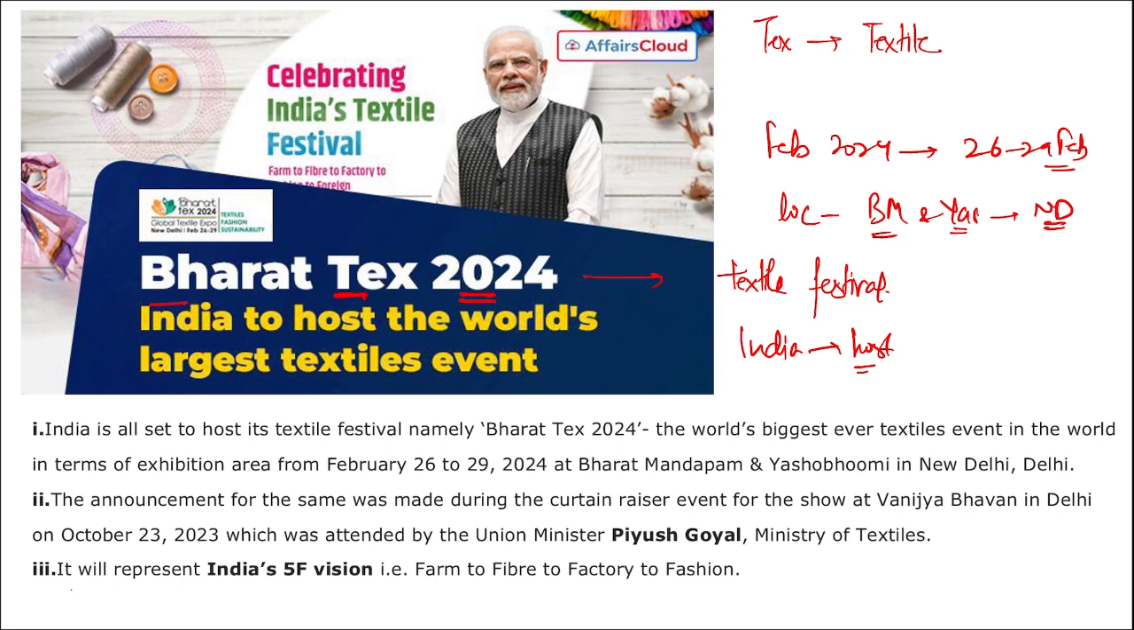Apart from this, remember here, India will represent India's 5F vision, that is farm to fiber to factory to fashion. Right? Then apart from this, the Expo will be organized by the consortium of 12 Textile Export Promotion Councils with the support of the Ministry of Textiles. And as we just saw, if we revise, Bharat Tex 2024, the world's largest textile event, is going to be held in New Delhi, at Bharat Mandapam and Yashobhumi. Right?